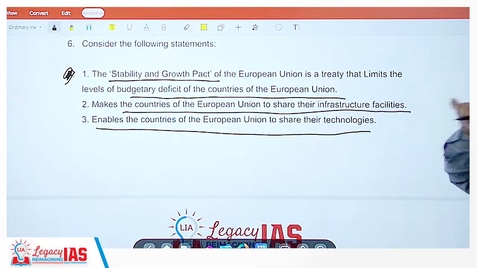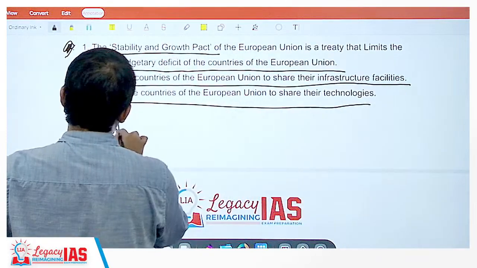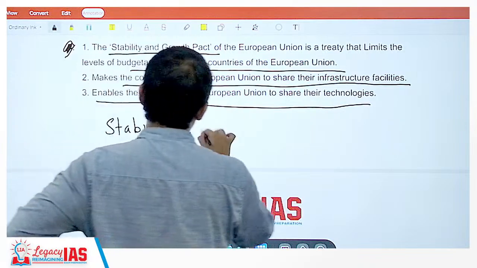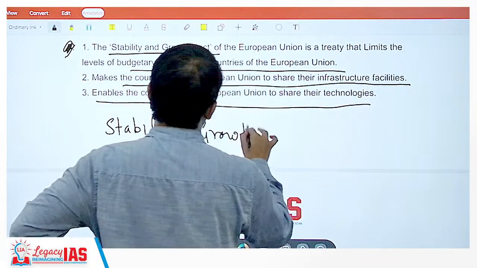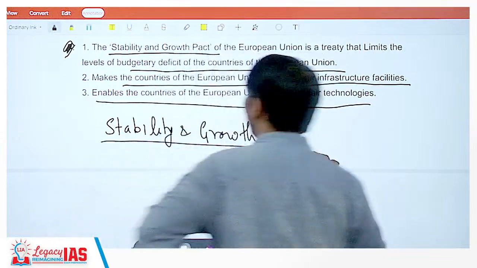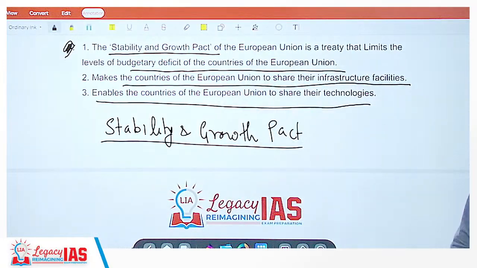Stability and Growth Pact. So they are basically talking about Stability and Growth Pact. Now Stability and Growth Pact, the first statement says the Stability and Growth Pact of European Union is a treaty that limits the levels of budgetary deficit of the country of the European Union.